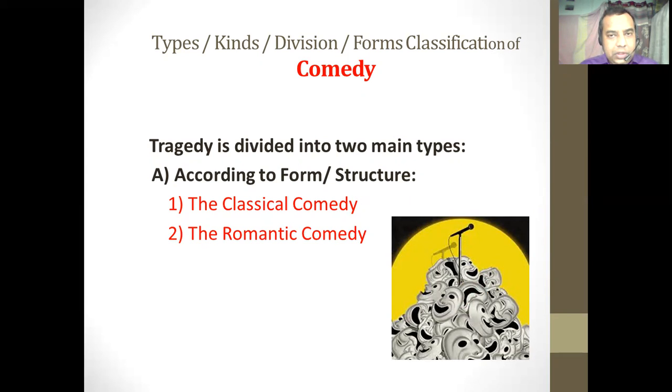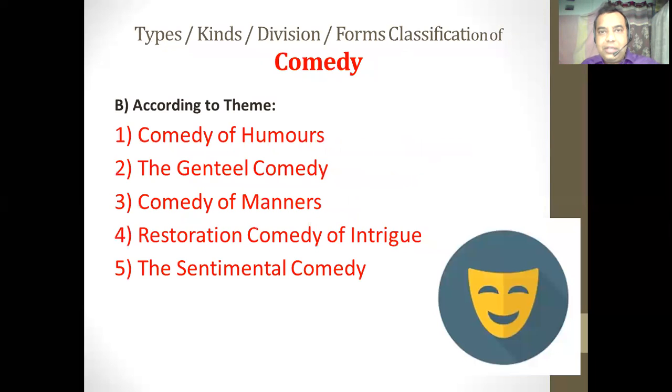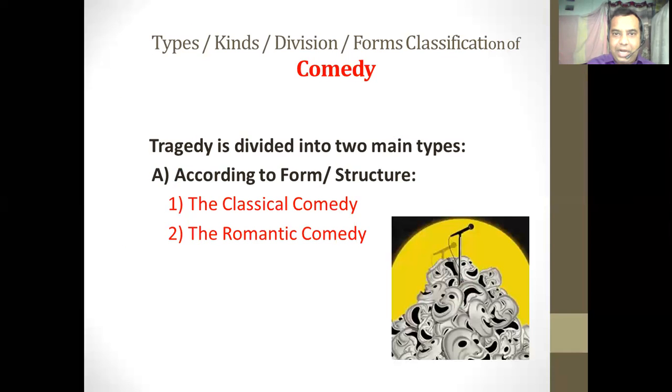As we all know, drama can be divided under various subtypes. The first type of drama can be called tragedy. The second type of drama can be called comedy. So what does comedy mean? The drama which deals with the lighter side of life is called comedy. Or rather, I can say that the drama which ends happily, which deals with the lighter or happy side of life, is called comedy.